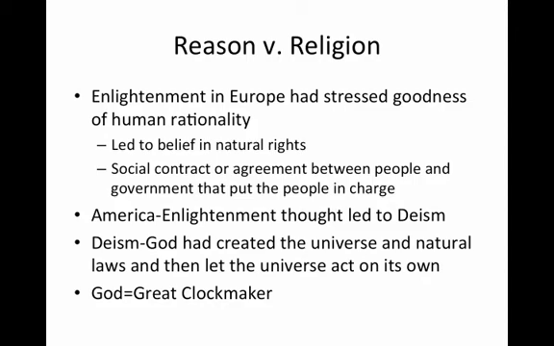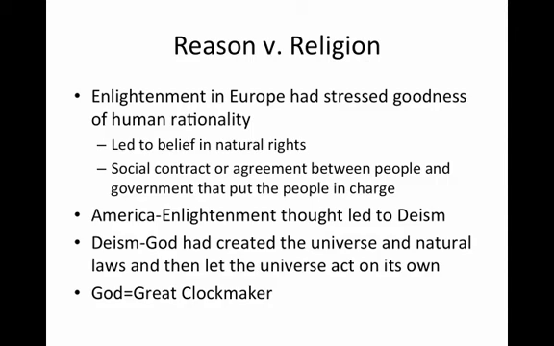Reason versus religion. Eventually, the major conflict that would come out of this religious era was the issue of Enlightenment secular reason versus Puritan religion. Enlightenment in Europe had stressed goodness of human rationality. It led to a belief in things like natural rights. It also led to a political belief in something called the social contract, or an agreement between people and the government that put the people in charge.